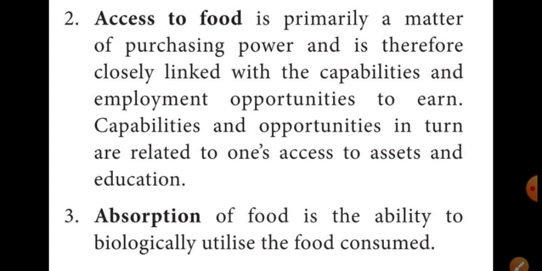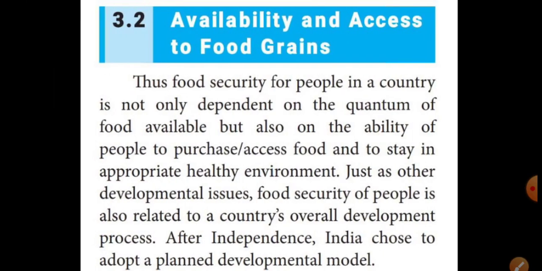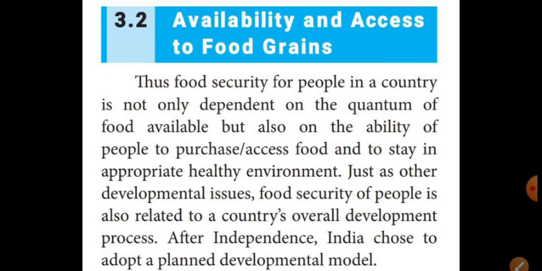Next we learned about availability and access to food grains. That means food security for people in a country does not only depend on the quantum of food available, but also on the ability of people to purchase the food and to stay in a healthy environment. Food security of people is also related to a country's overall development process.